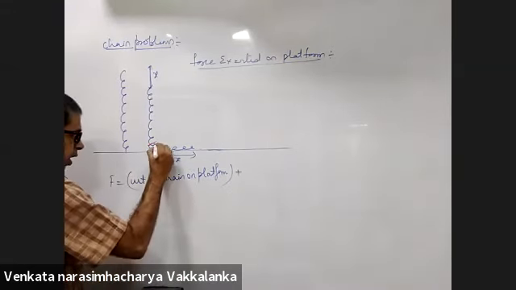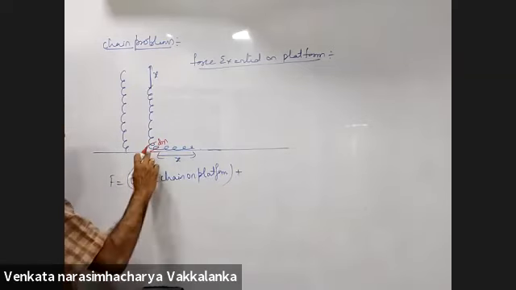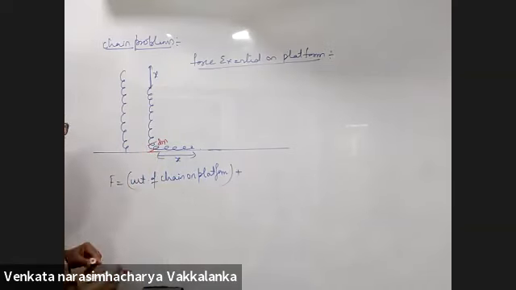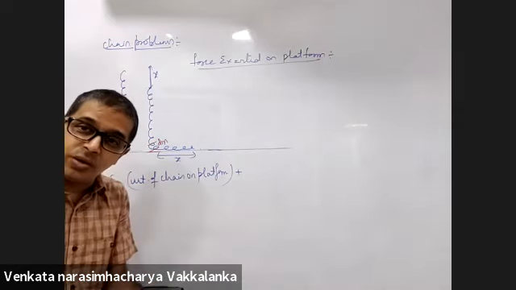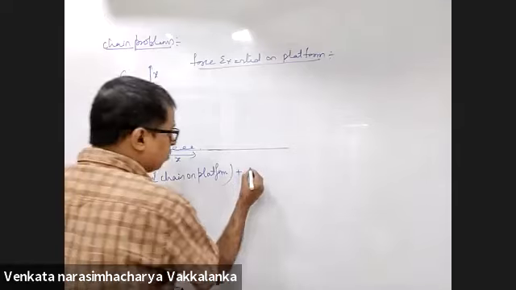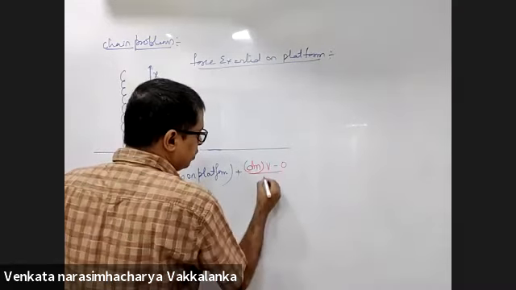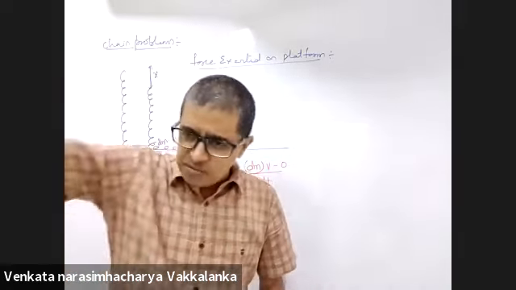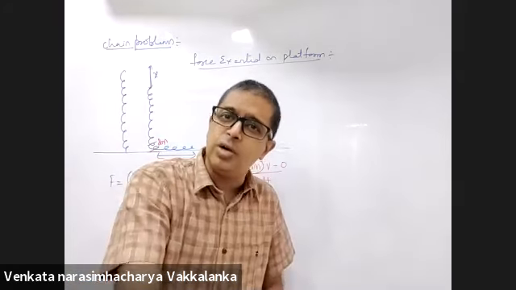There is a small element dm striking the ground and coming to rest. So it will exert a force on the ground. That will be dm into v minus 0 by dt. I'm not worried about the direction because I know if a chain is falling on the ground, the force exerted on the ground will be in the downward direction.